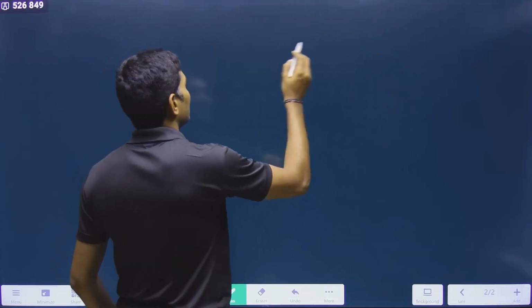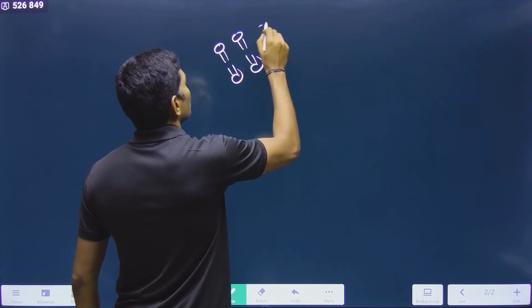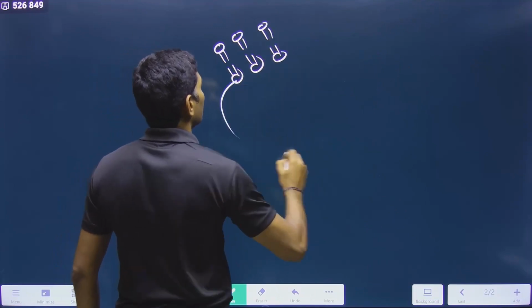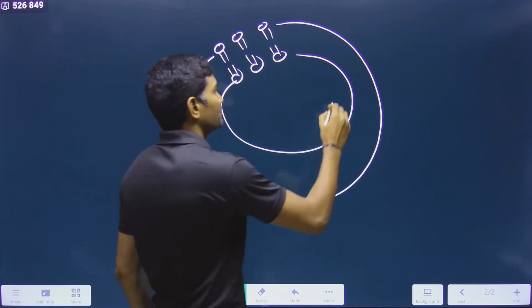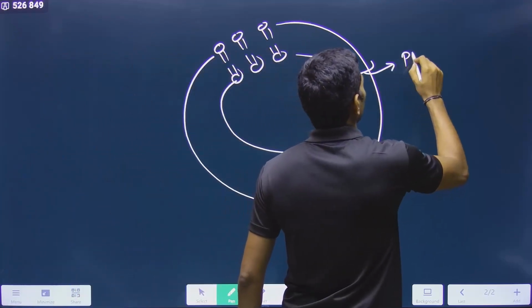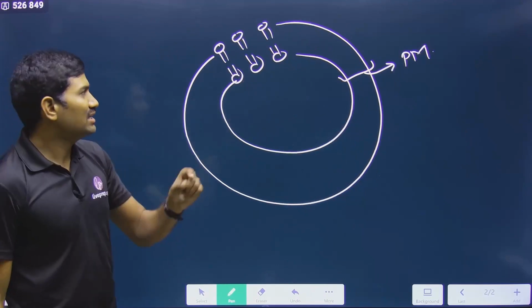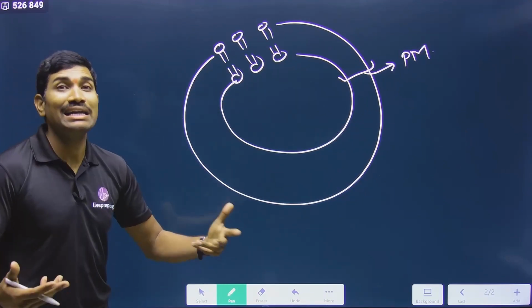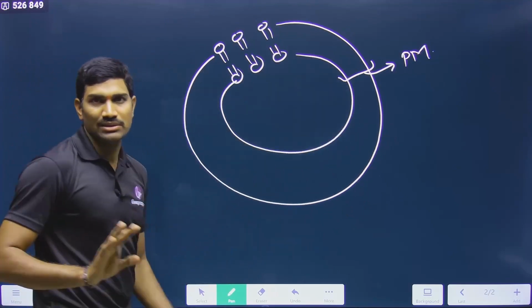Now how exactly will the movement of these hormones in the target organs be decided? Now observe very carefully. This is the plasma membrane. Very clearly in the cell chapter we studied that one membrane has two layers, the phospholipid bilayer. This is one layer of phospholipids, this is the other layer of phospholipids. Clear?